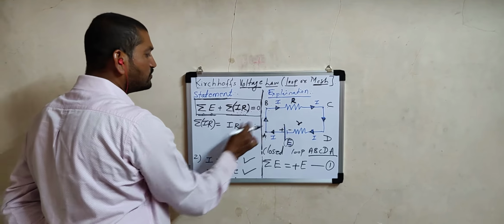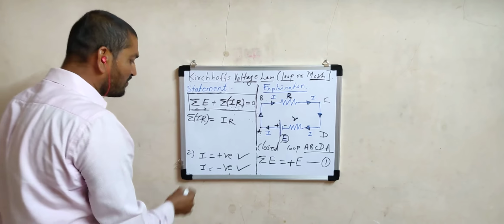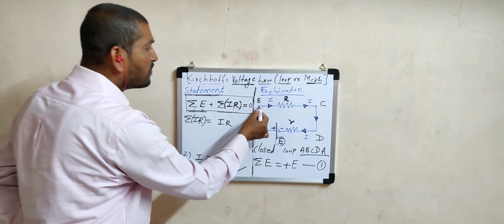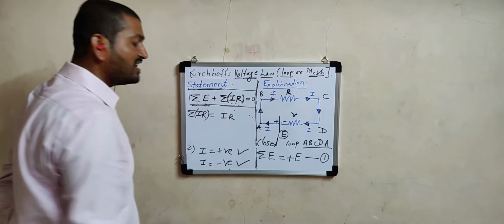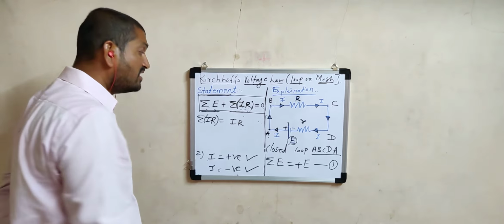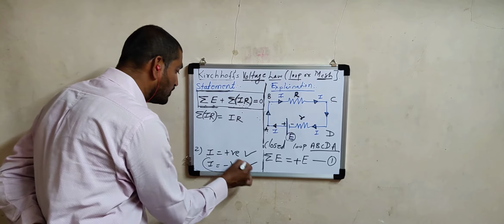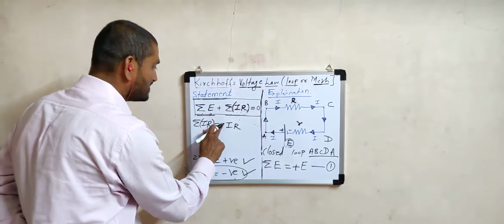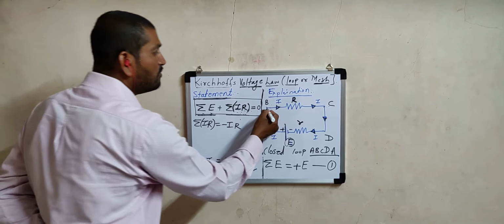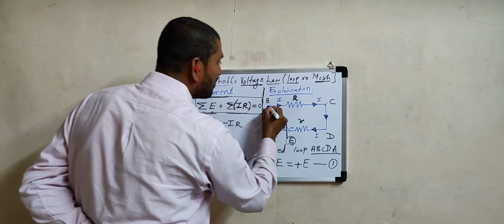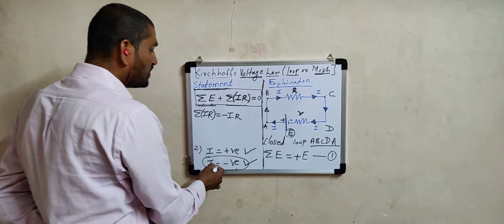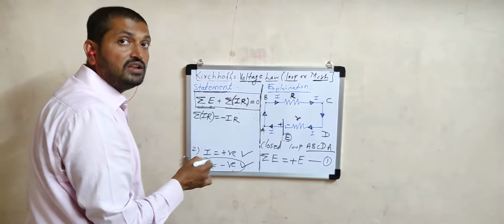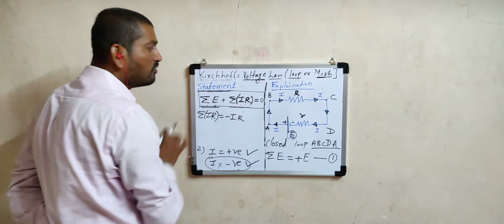Now the question arises whether this product is positive or negative. Again sign convention. What sign convention did I tell? If the current direction and loop direction are the same, that current is taken as negative. So this product indirectly becomes negative here. Minus sign we have to place. Why did I place the minus sign? Because the loop direction is B to C, and the current direction is also B to C. As per the sign convention, when current and loop direction are the same, that current is taken as negative. So here this product will be negative.